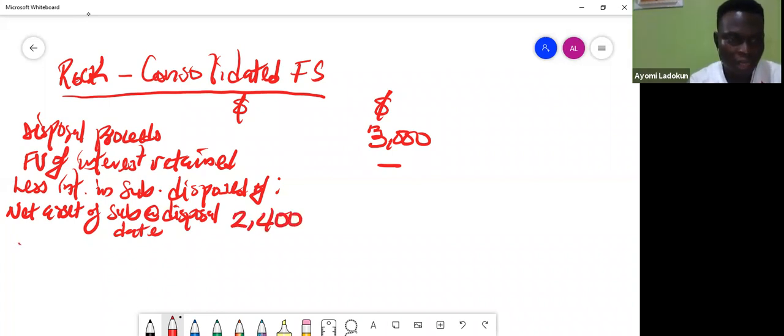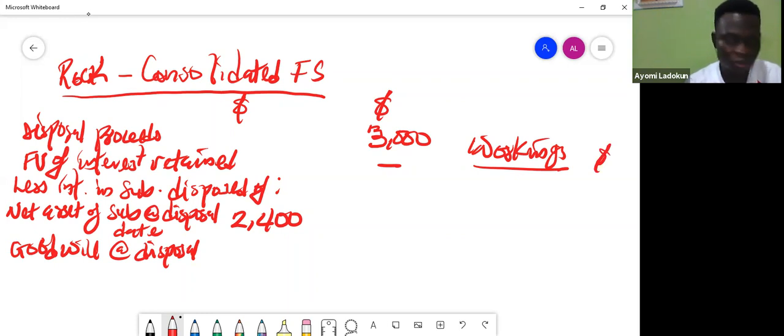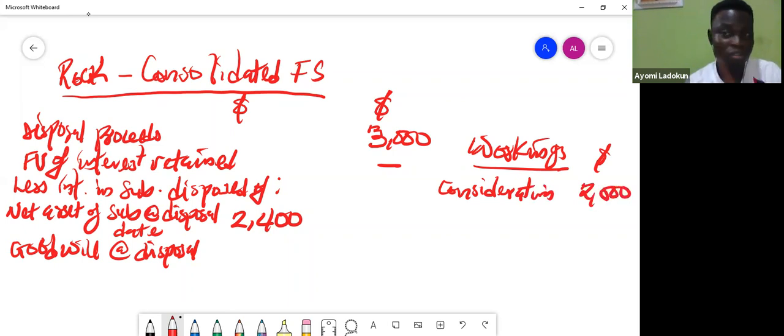Okay, then I have goodwill at disposal. It did not give me a figure for my goodwill. So I have somewhere in my notes, and I will say workings. So what do I want to do? I want to compute my goodwill. Everybody understood, we know how to do goodwill, right? So how much was my consideration in the question? When I bought this company, consideration transferred was 2,000. Remember, that was also the cost that we used to compute the profit on disposal in the individual financial statement.